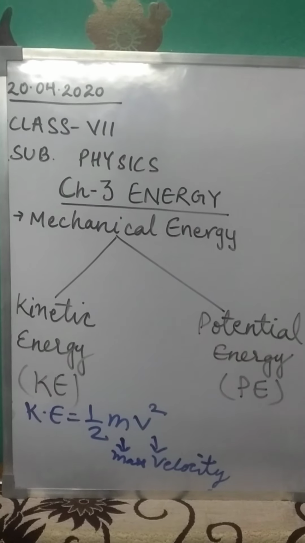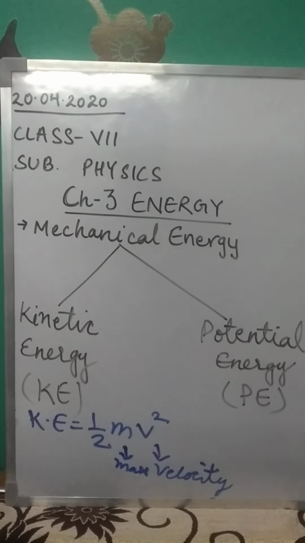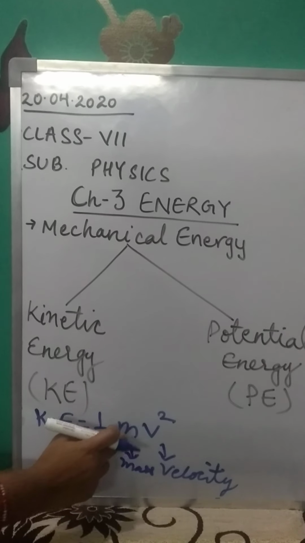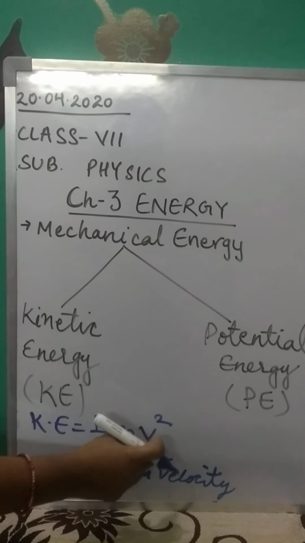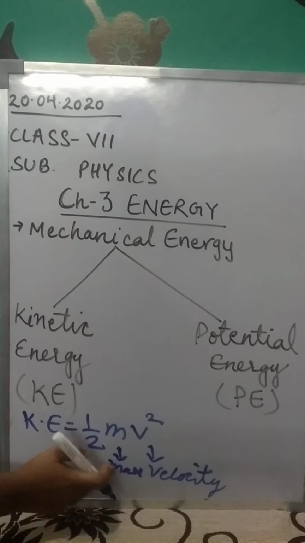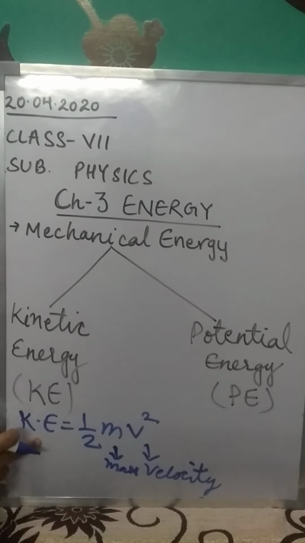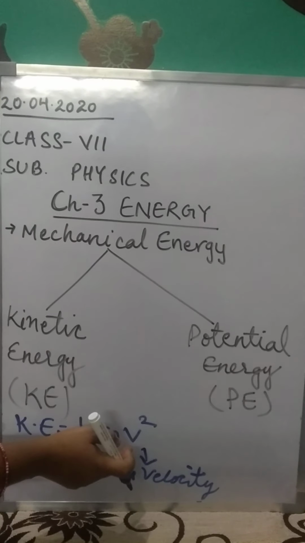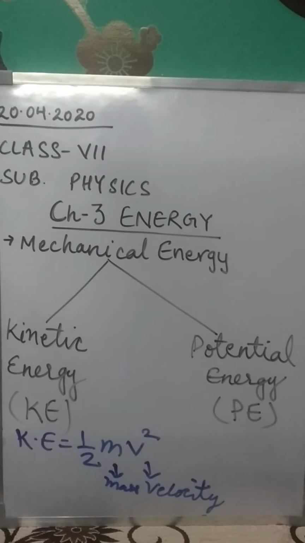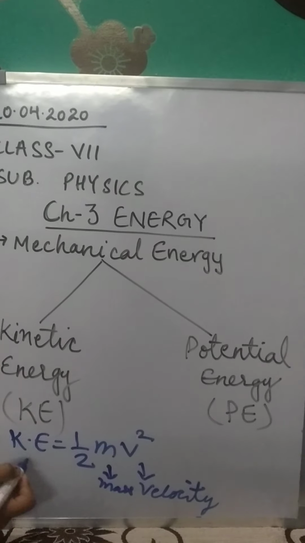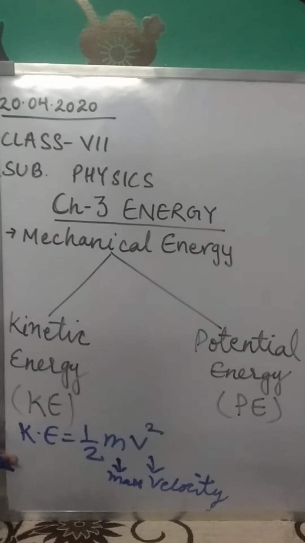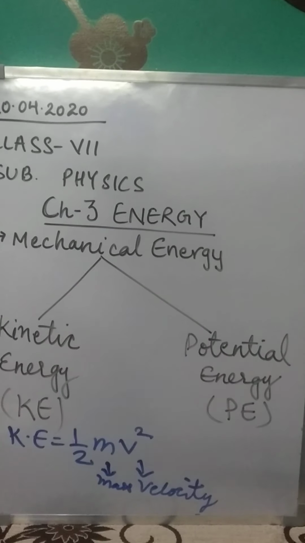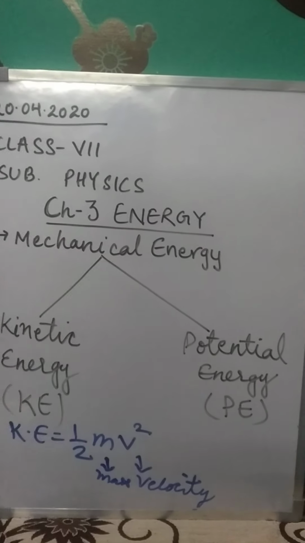Now, as I explained, kinetic energy depends on two factors, mass and the velocity. The heavier the object, the greater is the kinetic energy possessed by it. In the same way, the greater the speed of the object, the greater is the kinetic energy possessed by it, class. And the formula to calculate kinetic energy of a moving object is half mv square. Just remember this formula. Kinetic energy equals half mv square.